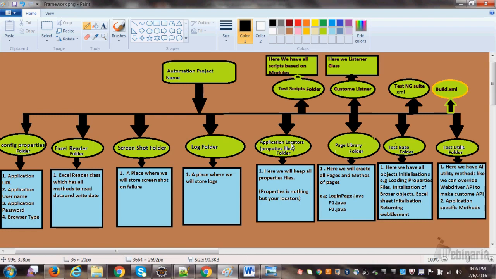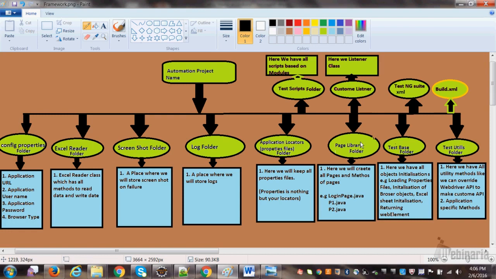If you write into the properties file, maintenance will be very easy, because you are calling the locator from the properties file everywhere. So tomorrow if there is a failure, you can just go and change it in the properties file. So understood why this properties file folder is required, just to keep all your properties files, and the properties file has the locator of the object.